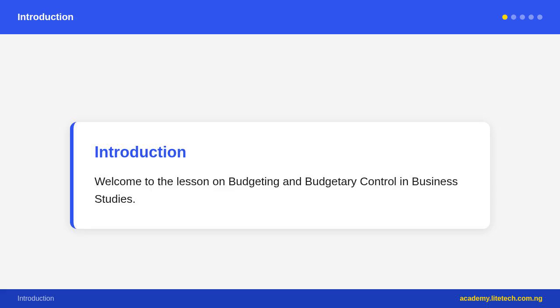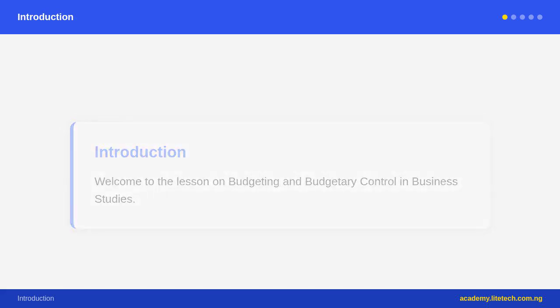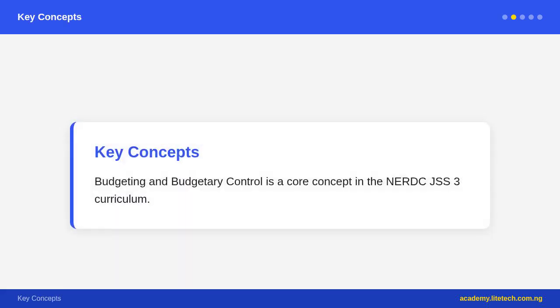Types of budgets. 1. Sales budget, estimates expected sales revenue. 2. Production budget, estimates number of units to be produced. 3. Purchases budget, estimates materials to be bought. 4. Cash budget, cash flow forecast, estimates cash receipts and cash payments, ensures the business has enough cash. 5. Capital budget, plans for major investments, new machinery, buildings. 6. Master budget, the overall budget, combines all other budgets.